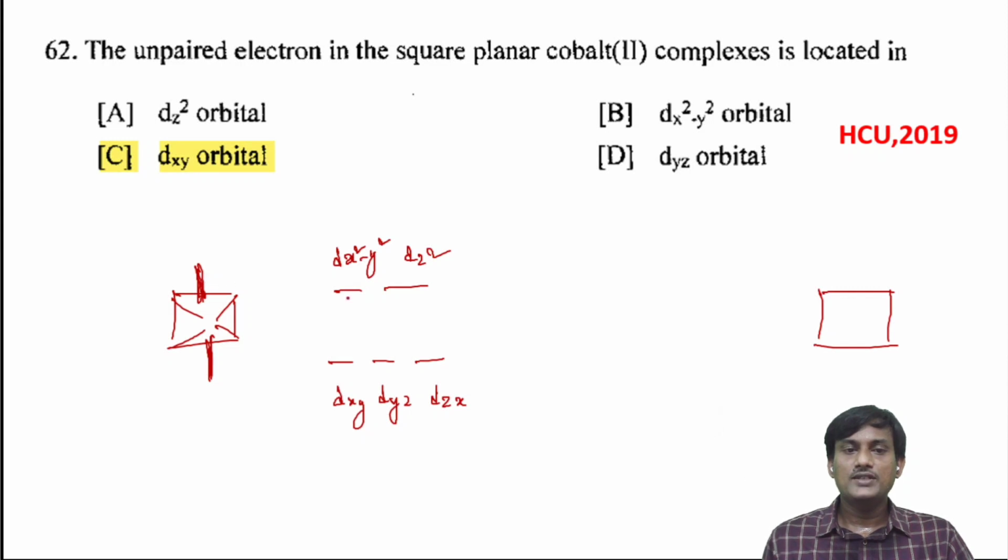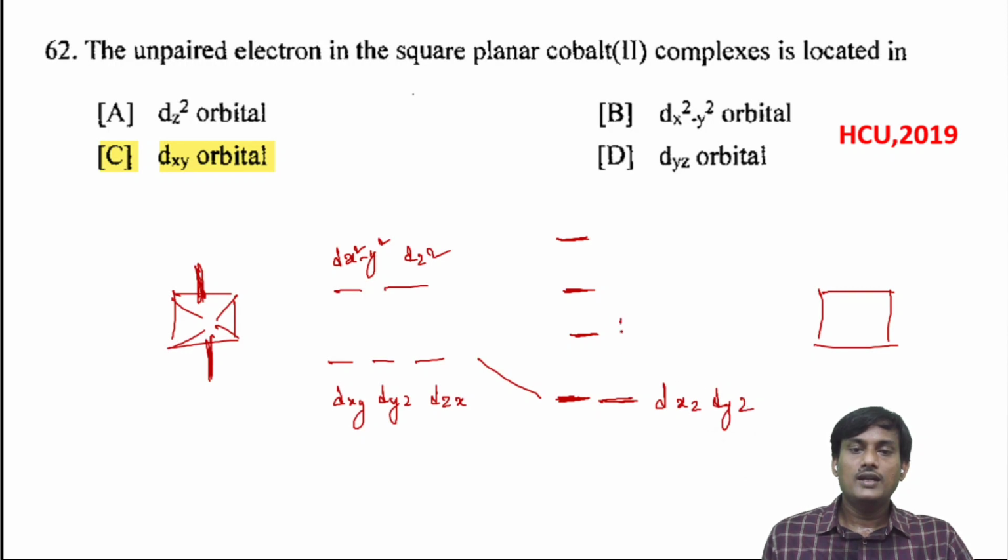So there is a stabilization of the z components: dxz and dyz are stabilized, dxy is destabilized, dz square is stabilized, and dx square minus y square is destabilized.